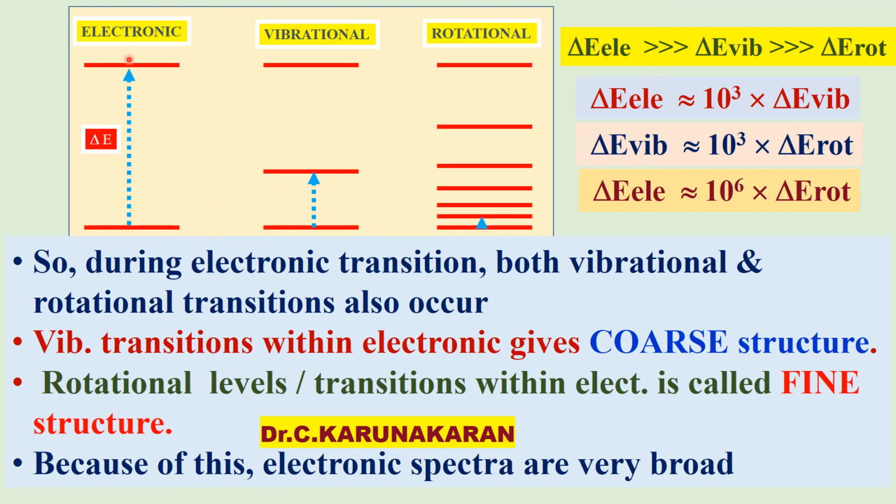Because of this, the electronic spectra are usually very broad. This question is often asked: why are electronic spectra very broad? Because of the vibrational coarse structure and the rotational fine structure.